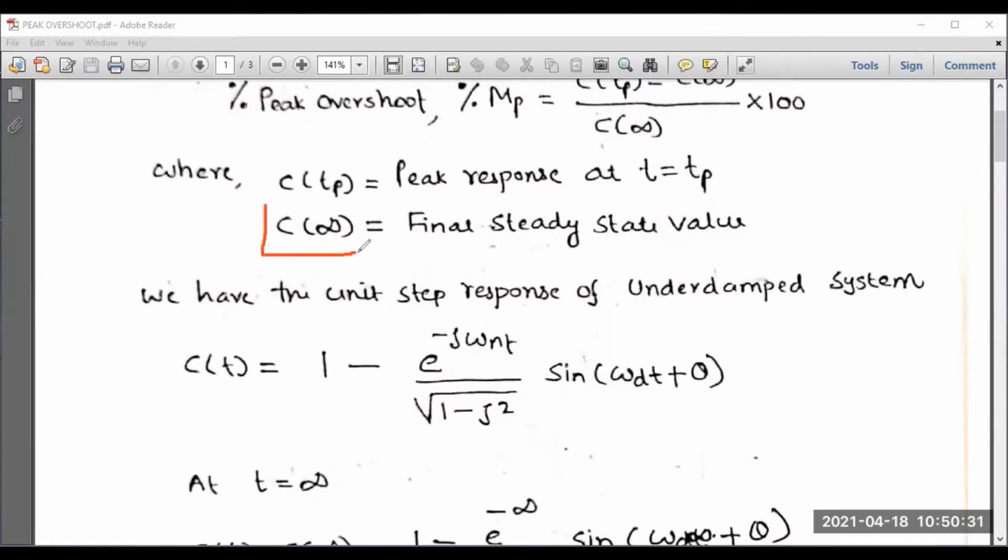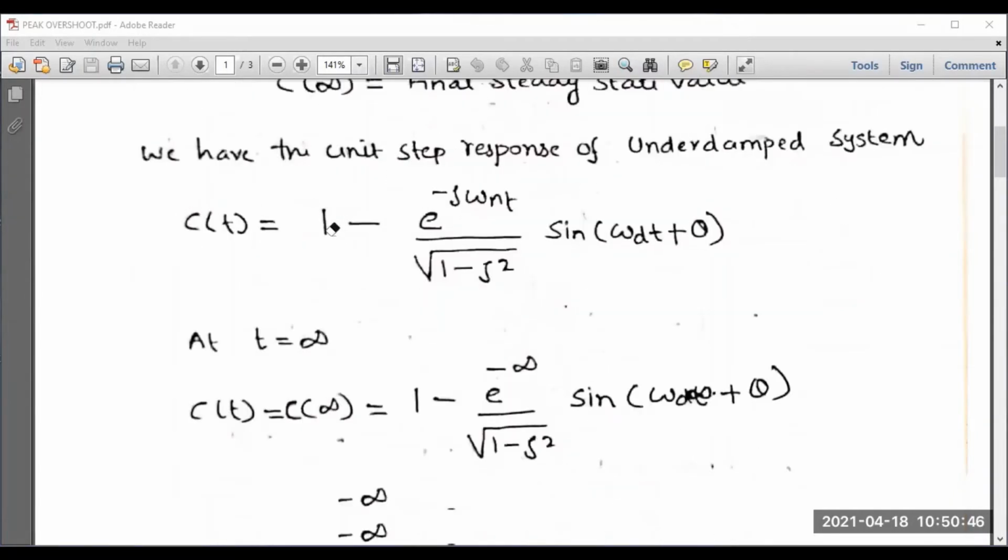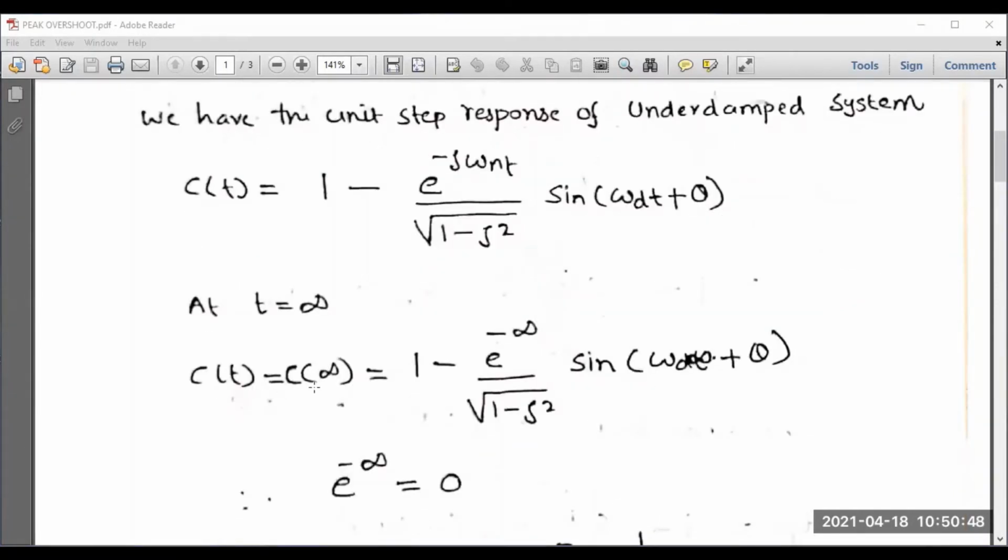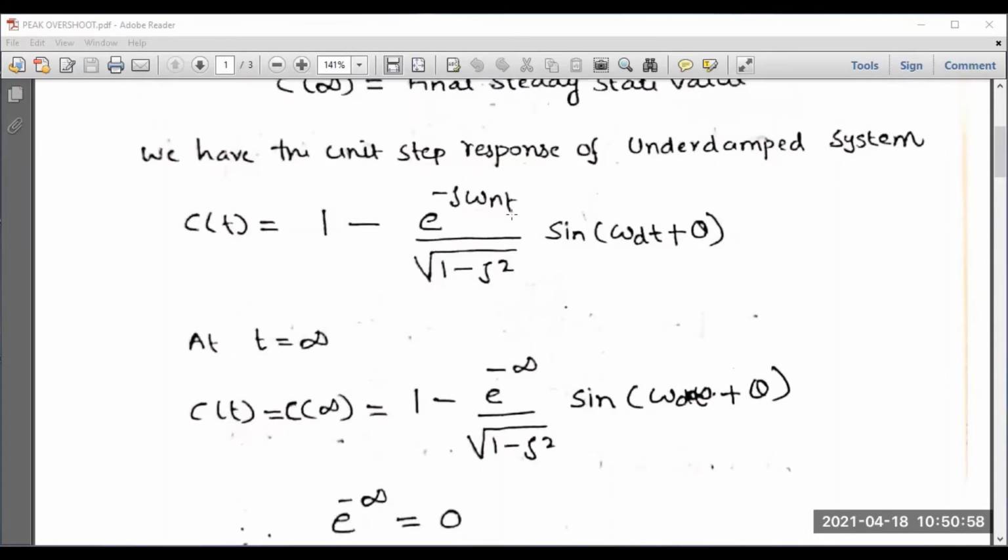Let us put t equal to infinity here. Then C of t becomes C of infinity. So wherever you see t, please substitute infinity.